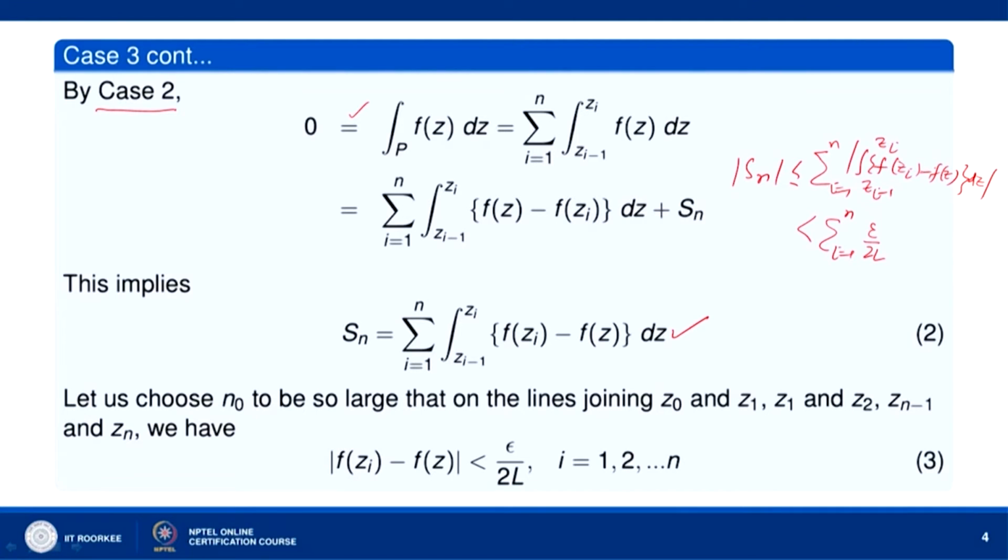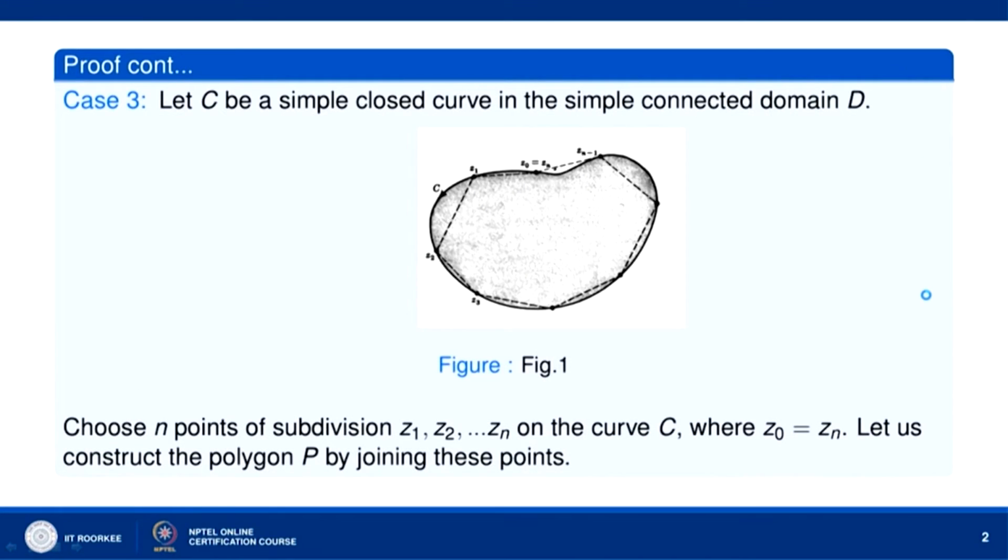the line joining z_i to z_{i-1}. So, mod of z_i minus z_{i-1}. Okay. Now, this is equal to epsilon by 2l sigma i equal to 1 to n mod of z_i minus z_{i-1}. Okay. And if you see here this length, mod of z_0 minus z_1, plus mod of z_1 minus z_2, mod of z_2 minus z_3,